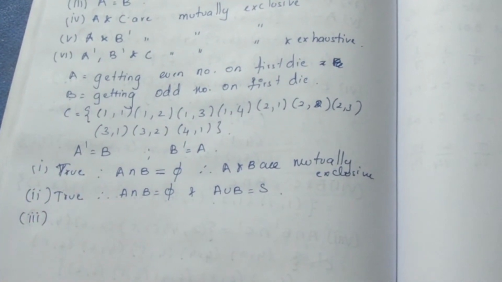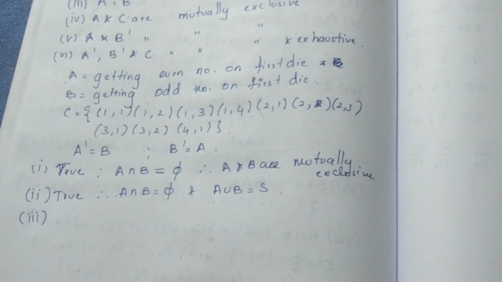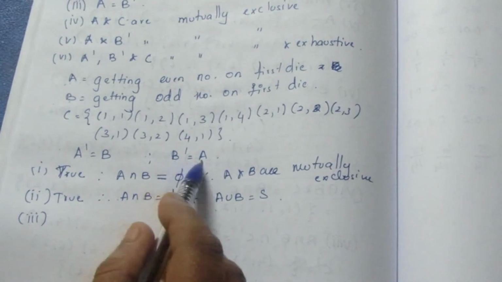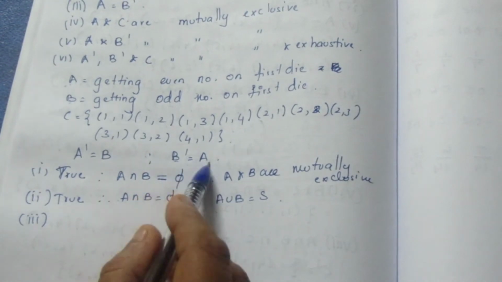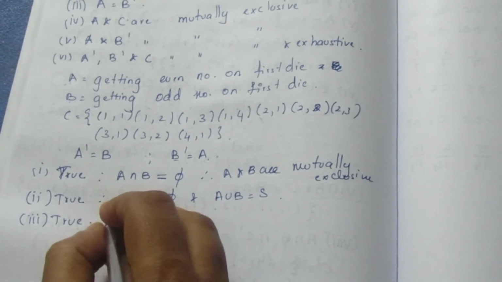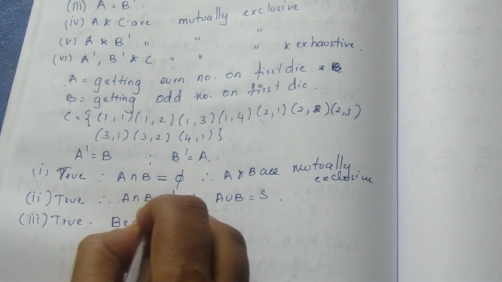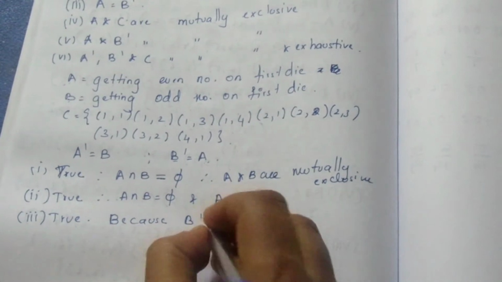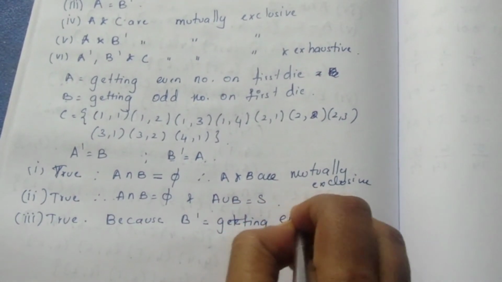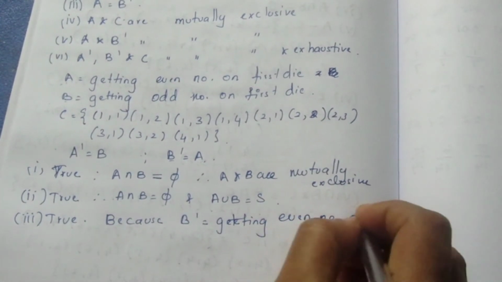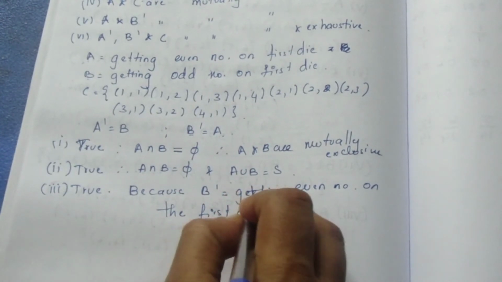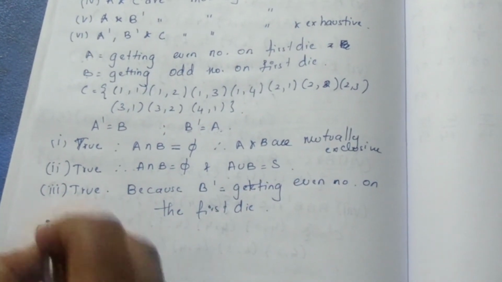We'll move on to the third one. In the third subdivision they have given A is equal to B dash. Here we have written A is equal to B dash and B dash is equal to A. Same way, A is equal to B dash. Even this is true because B dash is equal to getting an even number on the first die. So this is true.